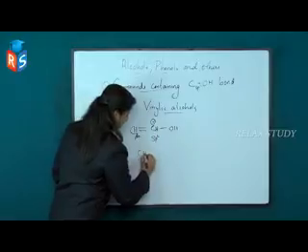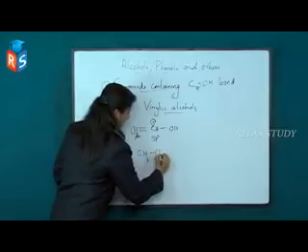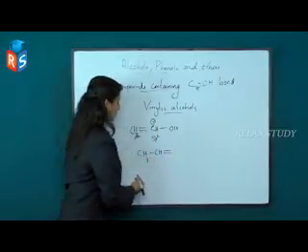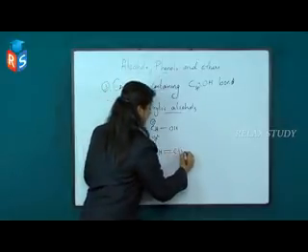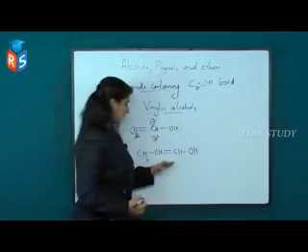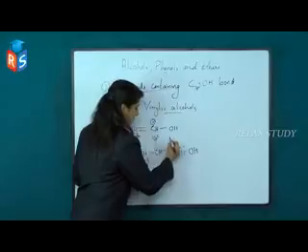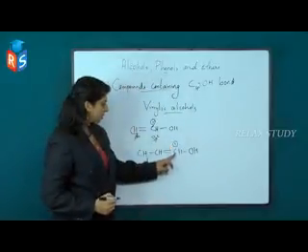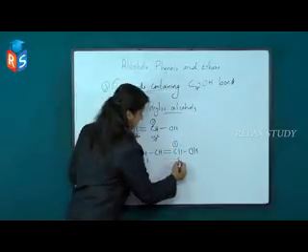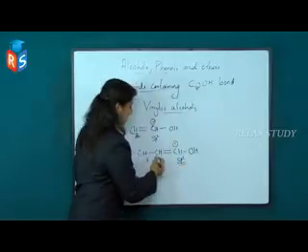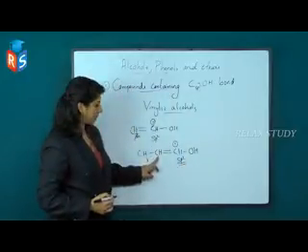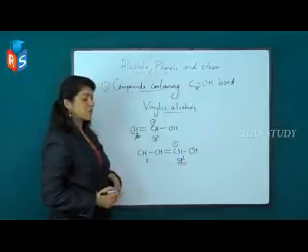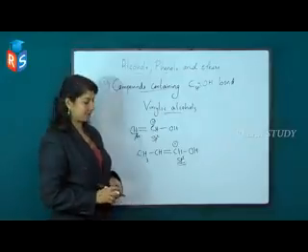One more example, CH3, CH double bond, CH OH. Here also the first carbon atom has a double bond, so this comes under sp2 hybridization, and this also comes under sp2 hybridization. They are examples of vinylic alcohols.